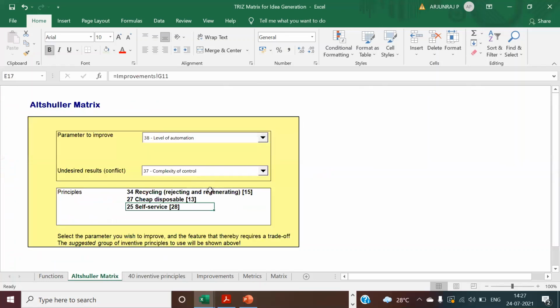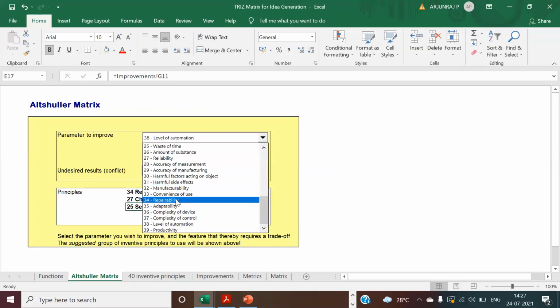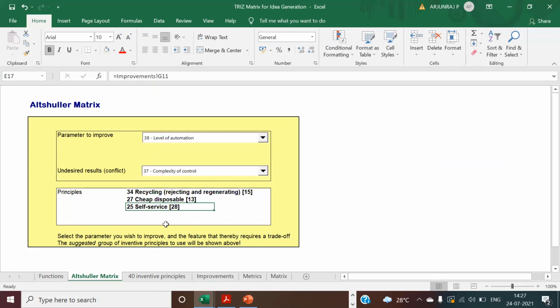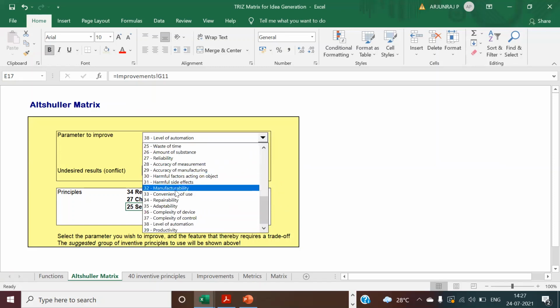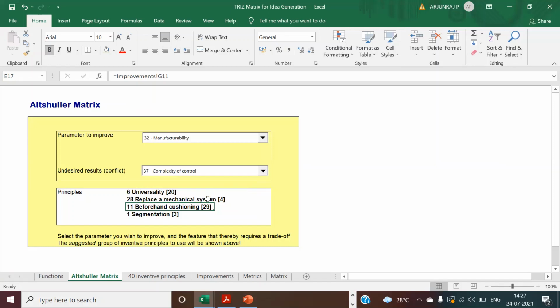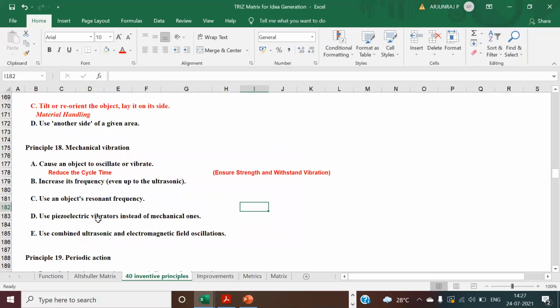Yes, first you can try this one, but if you try this only, you can get only three principles for this one. Sometimes you may not apply all the things, but you try to apply all the things. Then you can correlate once again with your parameters to improve and see which is going to get affected. So see, for manufacturability, if you have the complexity in control, you can use all these things. You can re-verify it once again. I will share this view separately.